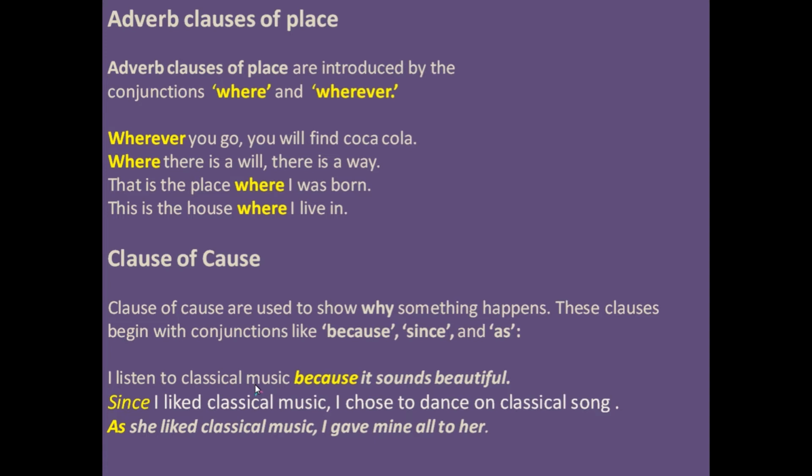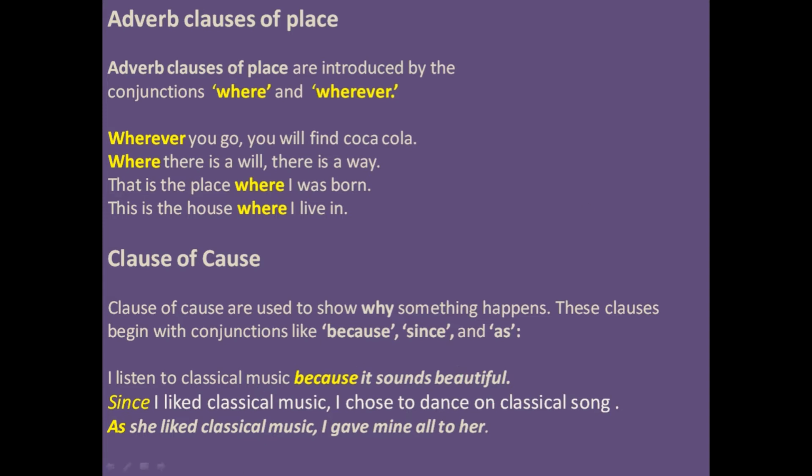Now we have a shared knowledge that I like classical music, and I use since to give you the reason for my choice. So when we have a shared knowledge of something, I know that my listener knows what I'm speaking, she or he knows what I like or what I don't like. I used since to reply why I chose. Since and as have the same meaning, and they are used when the reason is already known to listeners. So as she liked classical music, I gave mine all to her, meaning I gave all my CDs or my books or my pictures, something like that.